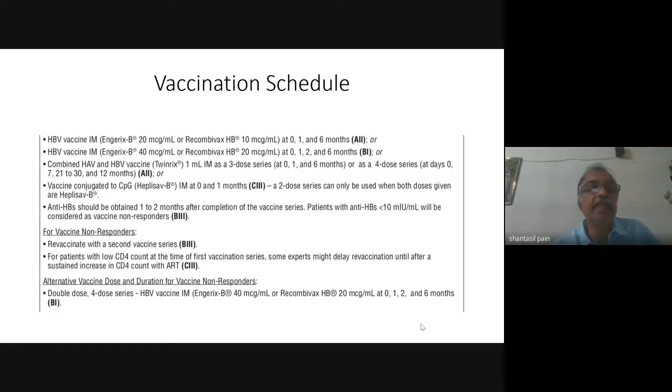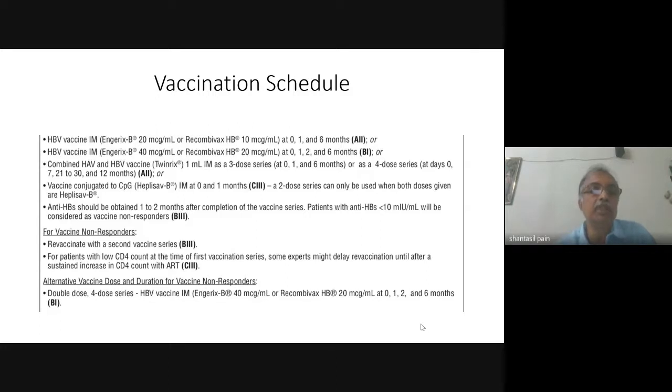Combined hepatitis A and hepatitis B vaccine can be used. There is a new adjuvanted vaccine which can be given in 2 doses, but it has not been tried in the immunocompromised population. It is probably not available in India. However, what you should remember is that anti-HBs should be obtained 1 to 2 months after completion of the vaccine. Patients with anti-HBs less than 10 will be considered non-responders.